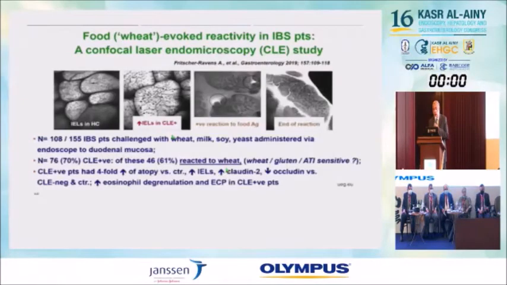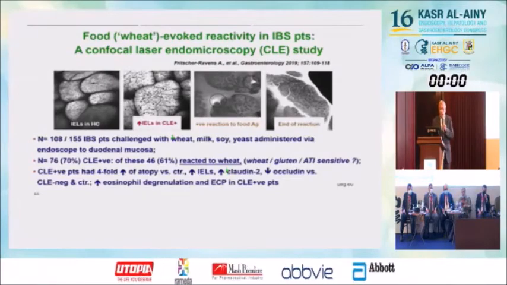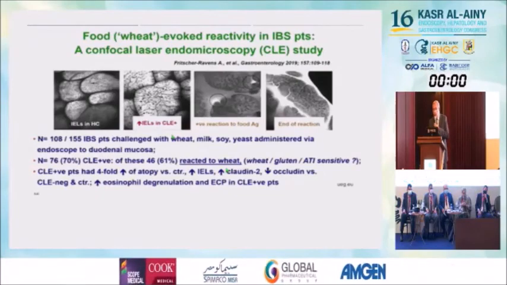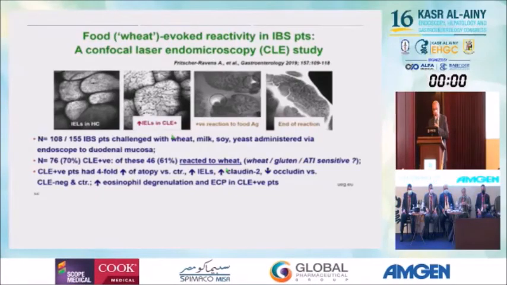Also, they used confocal laser endomicroscopy in 108 patients with IBS challenged with wheat, milk, soy, and yeast administered endoscopically in the duodenal mucosa, and they found that about 61% reacted to wheat.